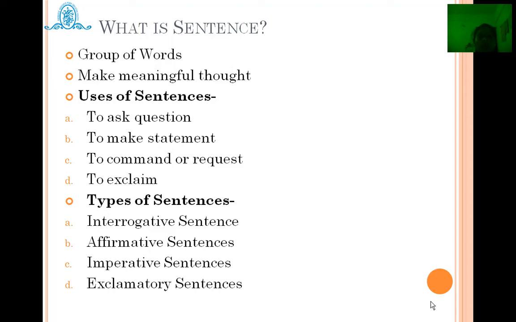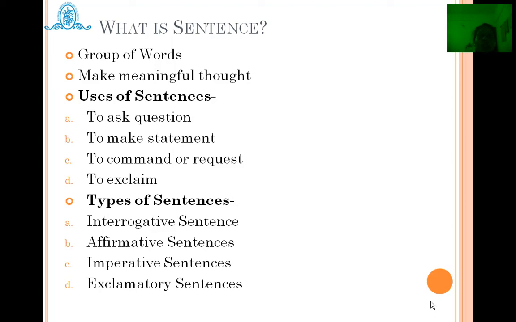Now, sentences can be used for asking a question to someone. Also, we can make a statement, or we can give a command or request, or we may exclaim to someone. For example, if I have to ask a question to someone, the tone and the sentence construction must be like that. If I have to make a statement, definitely it should be in the same format. If I have to give some orders or request to someone, accordingly I have to select the words. And if I have to exclaim to someone, definitely a different structure of sentence will occur.